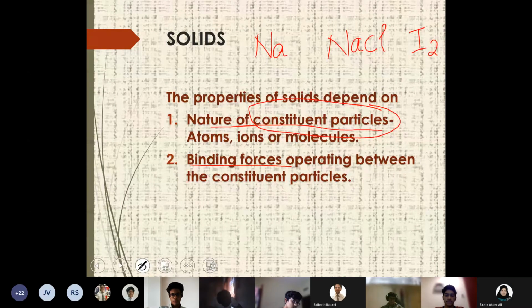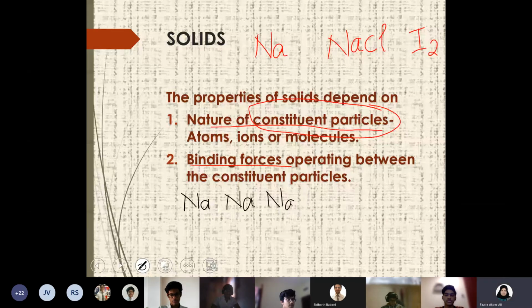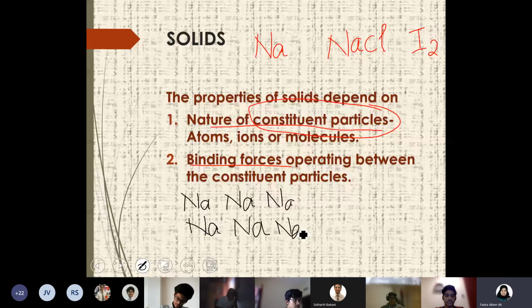Ma'am, for sodium chloride, the constituent particles, all of them are basically ions, as an ionic compound. For iodine, it's like I2 molecules, and for sodium, it's all atoms. So the nature is different in the 3 of them. Very good. That means if you take any metal, not only sodium, any metal, it's made up of atoms.